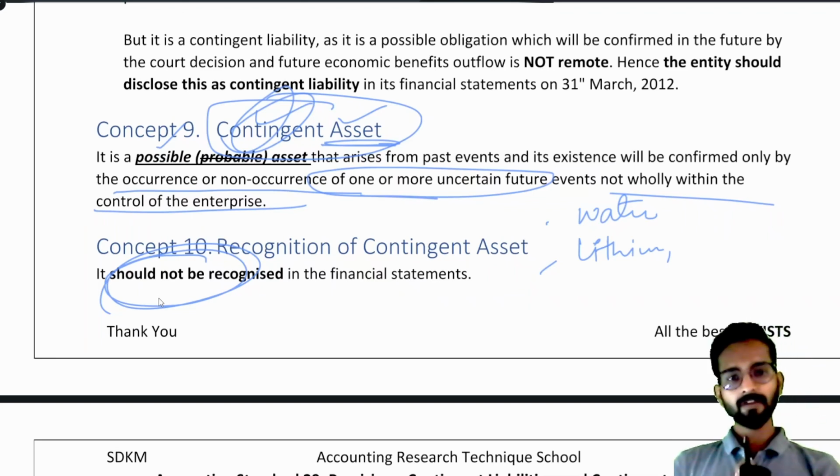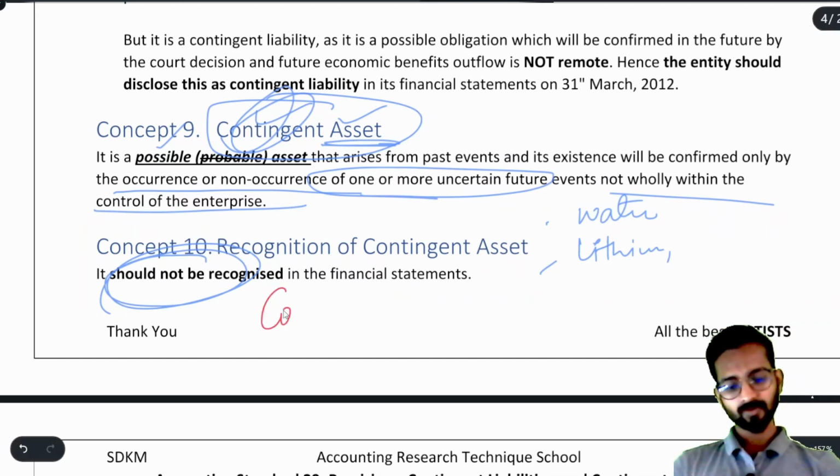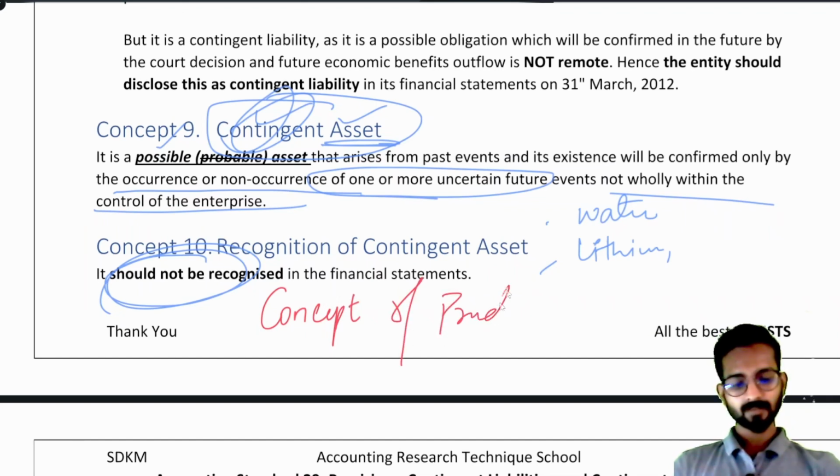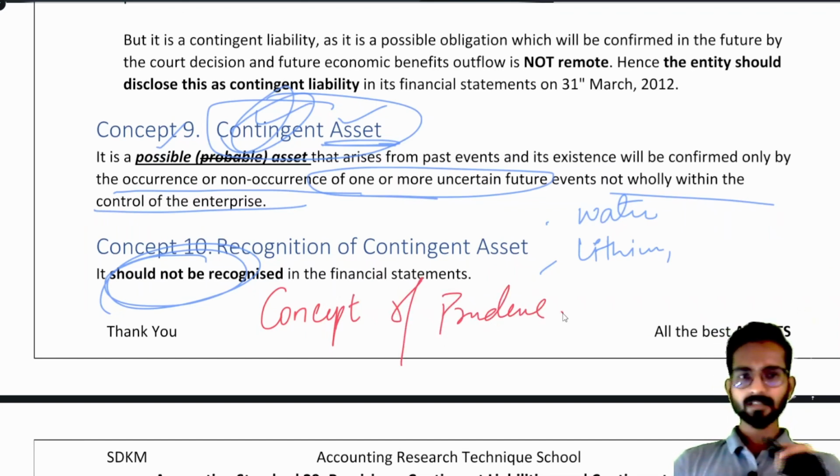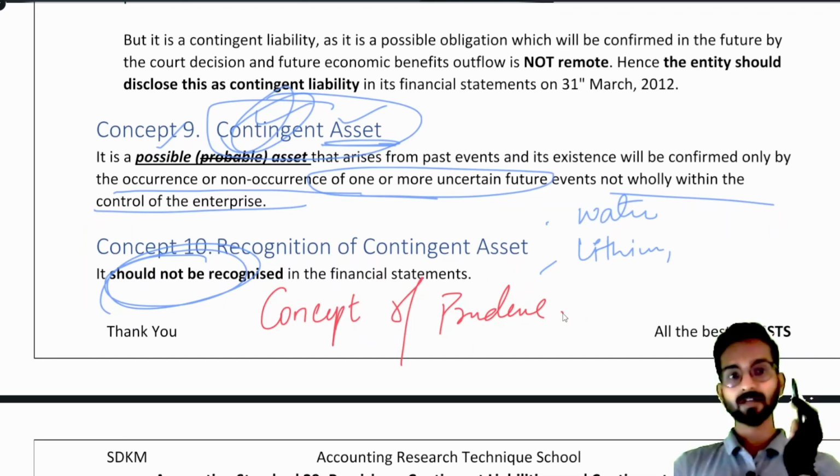But sir, why can we not record? Because we say accountancy follows the concept of prudence. Sir, is it the same prudence we talked about in Accounting Standard 1? Very good. The concept of prudence is the same. What does it say? You cannot record future incomes.